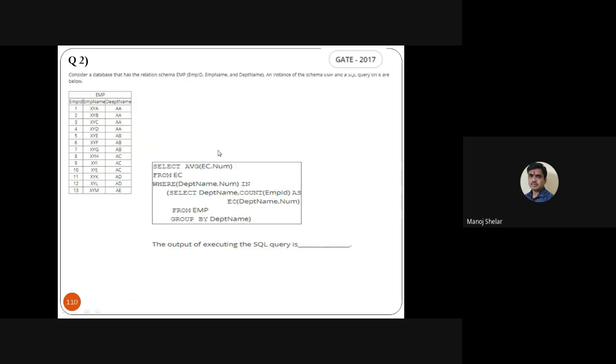Okay. Second, GATE 2017 question. Consider a database that has the relation schema employee ID, employee name, department name. An instance of the schema employee and SQL on it are given. This is the one employee table given. Okay. So employee ID, employee name and department name. And here the query is also provided. Listen carefully, the query is also given.